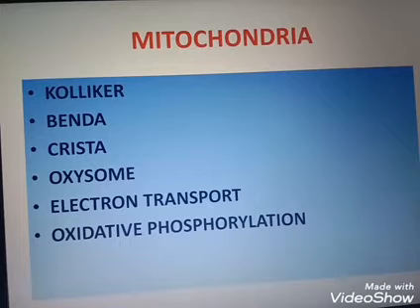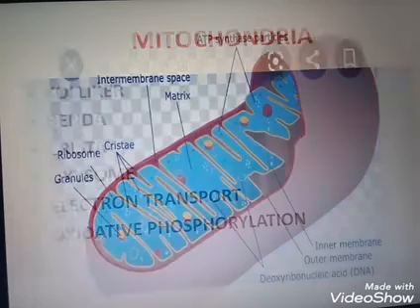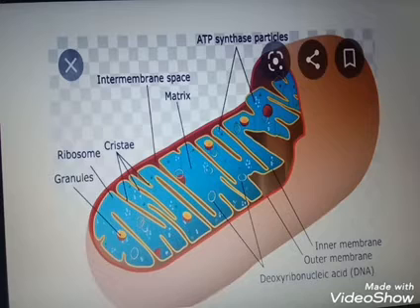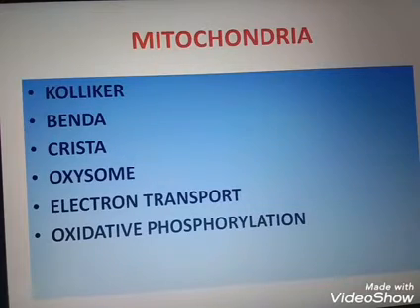Then, the shape and size of mitochondria exhibit a considerable degree of variability. Typically, it is a sausage-shaped structure. This is the mitochondria, a sausage-shaped structure, or cylindrical, having a diameter of 0.2 to 1 μm and a length of 1 to 4.1 μm.